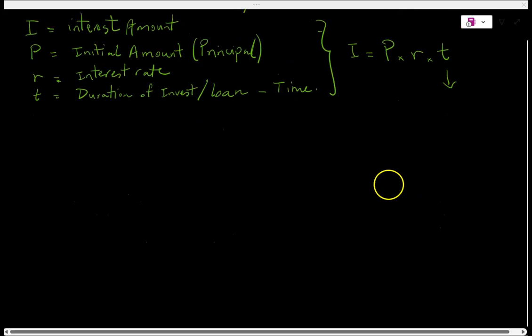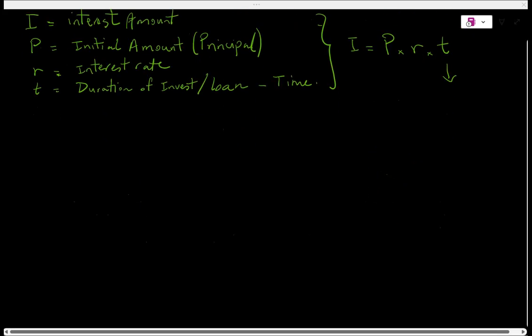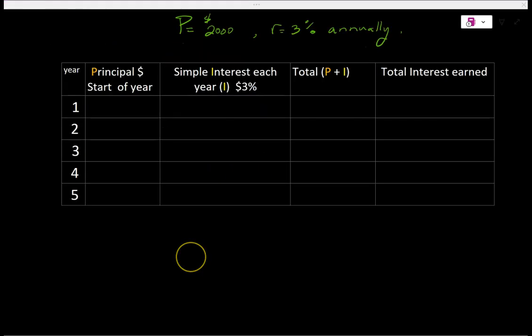Now the formula that I like the most is this one, where time is less than a year. If time invested is less than a year, you use this formula, P times R times T over T. Okay, let's look at this example. You've got the principal amount, $2,000.